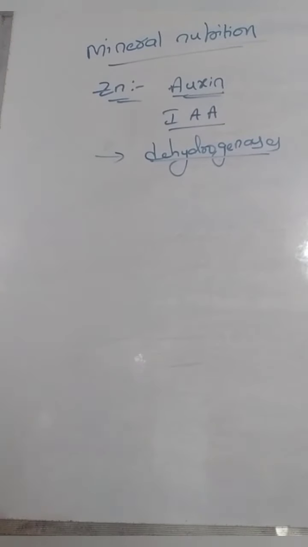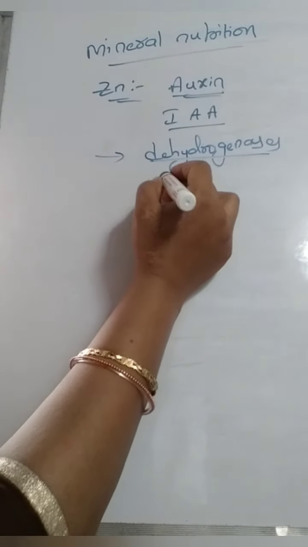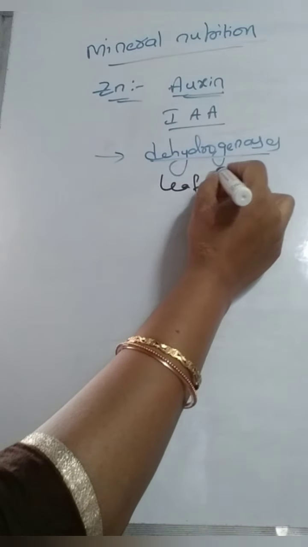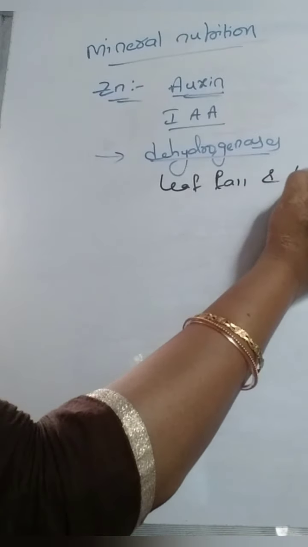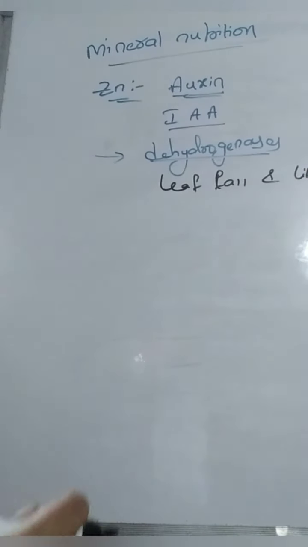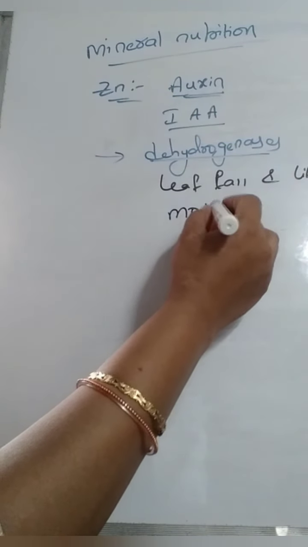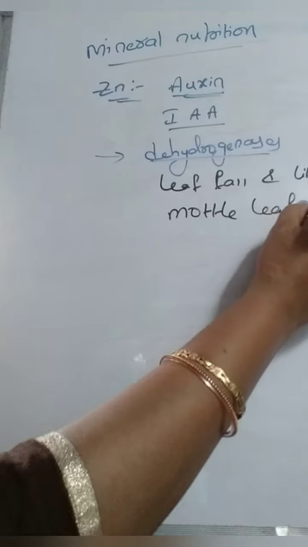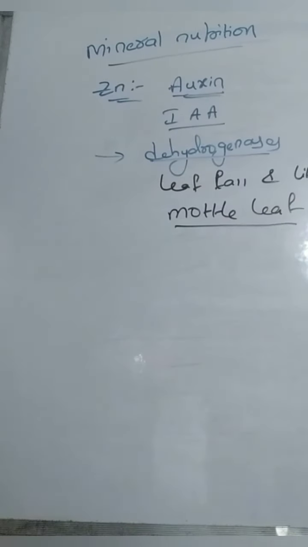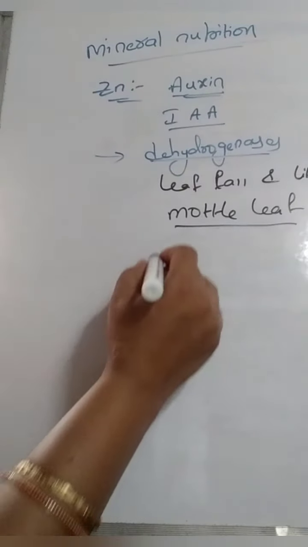What will be the symptoms if it becomes deficient? It will cause leaf fall, as well as the leaves will become small. Little leaf and leaf falling are the symptoms. The diseases it causes are mottle leaf condition and whip tip.